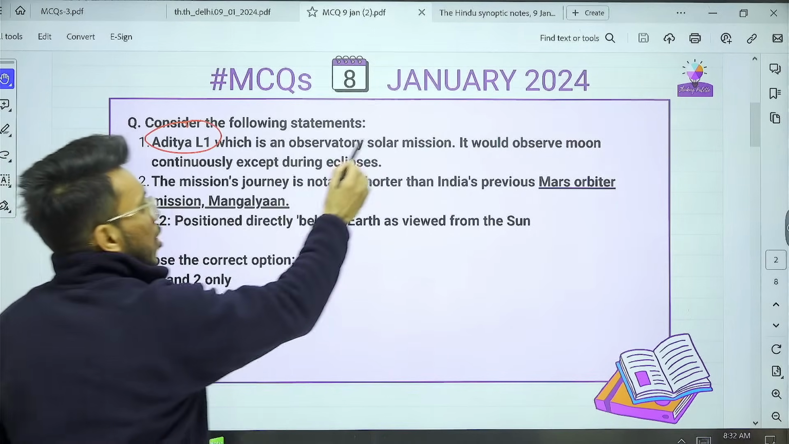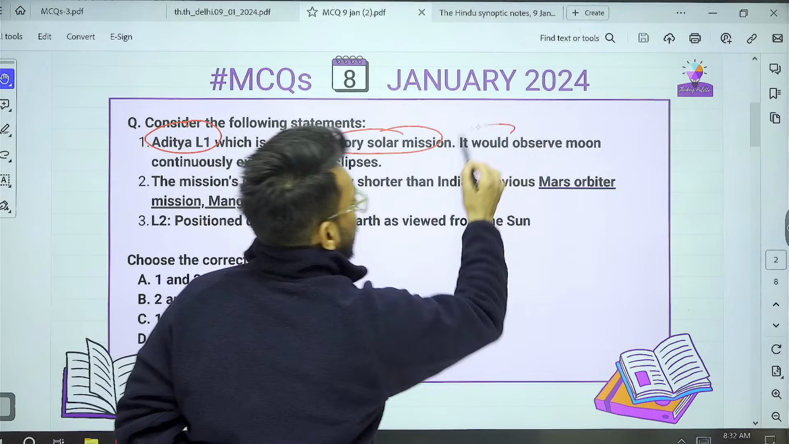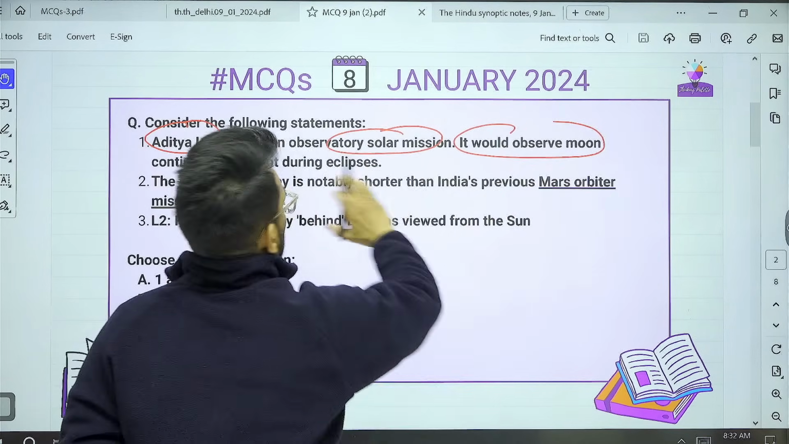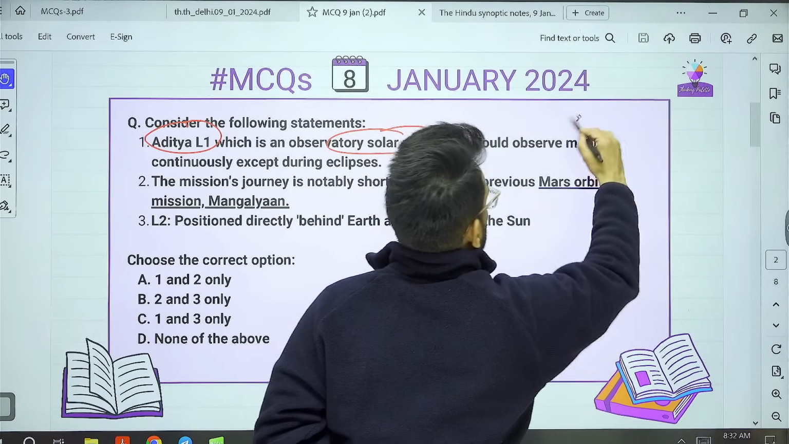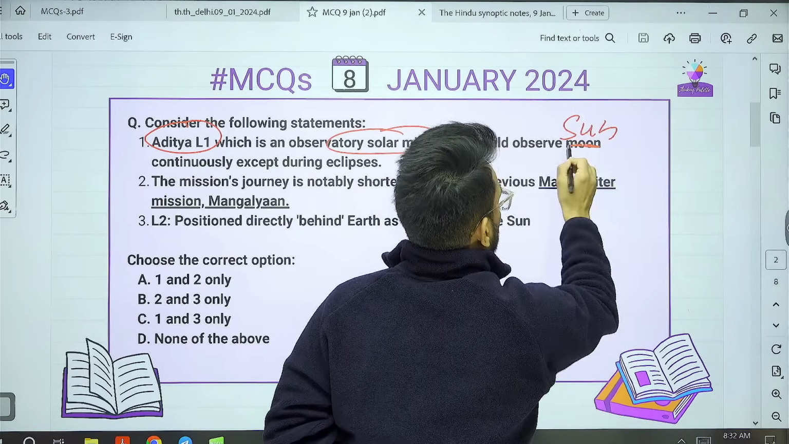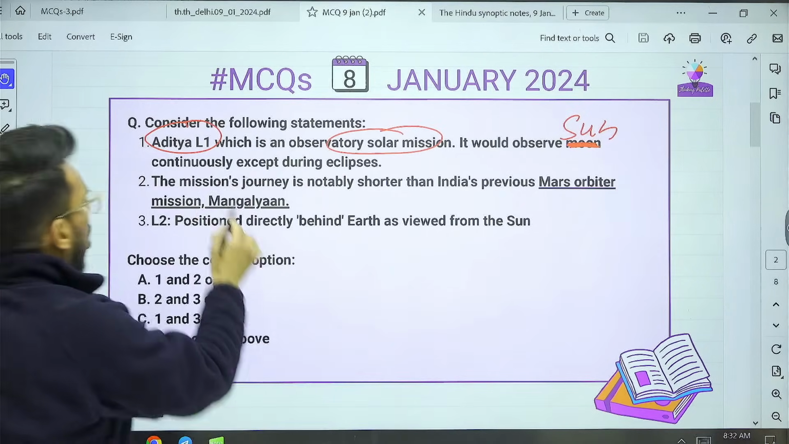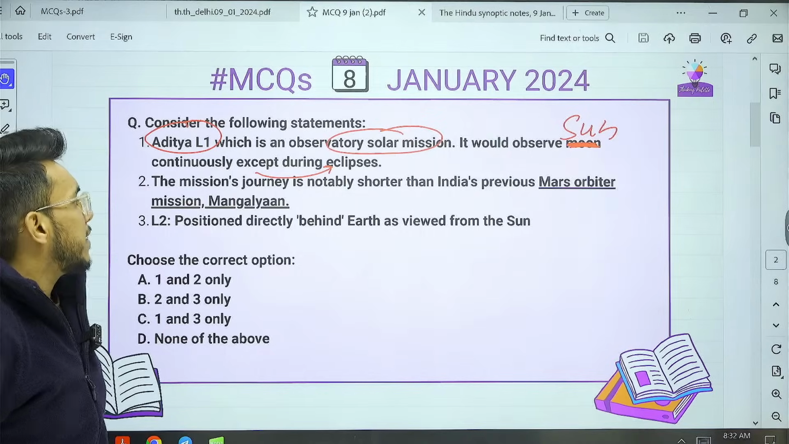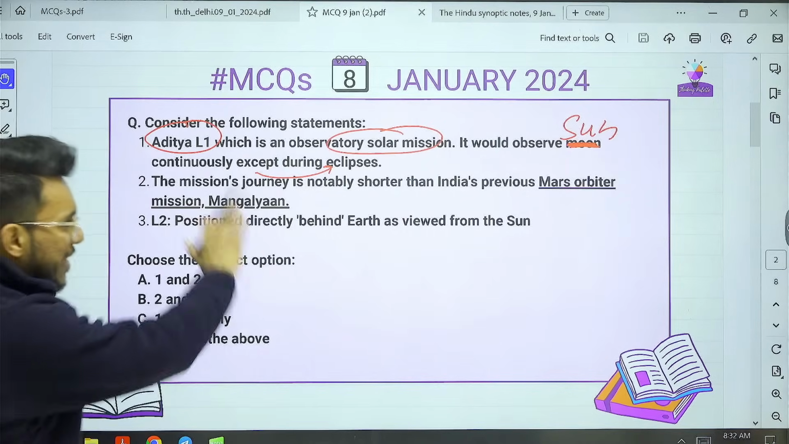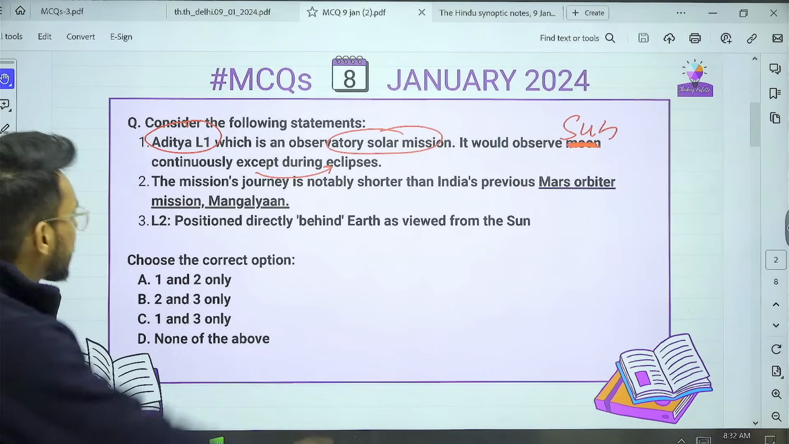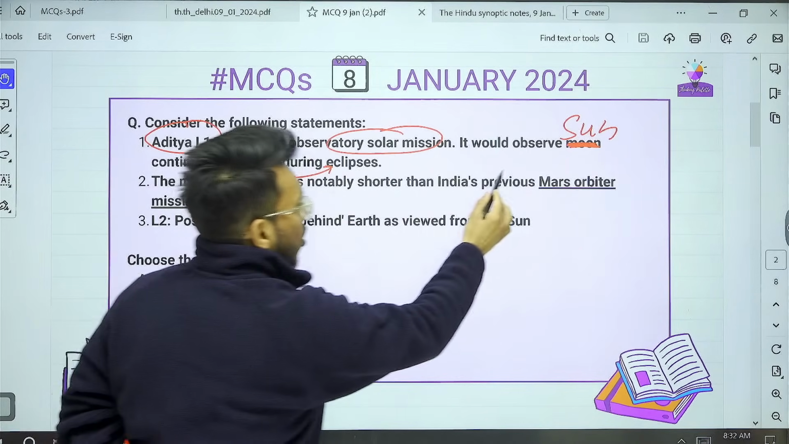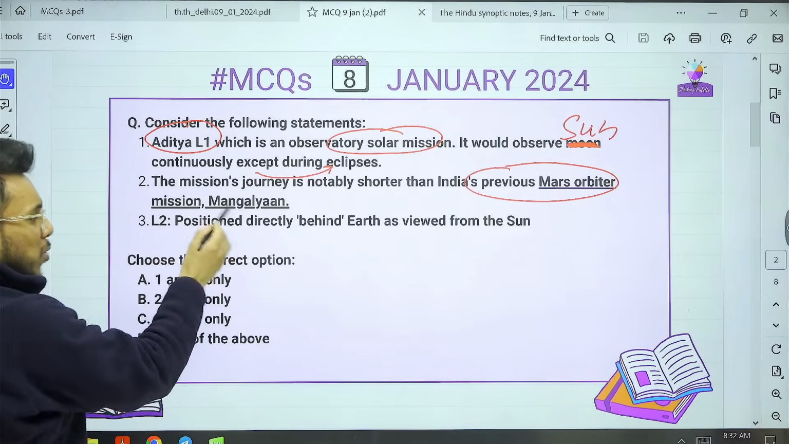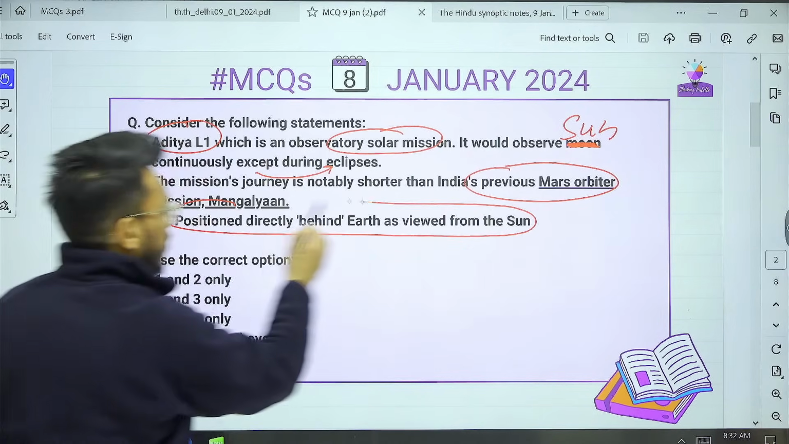Aditya L1, which is an observatory solar mission, it would observe, sorry, here there is one correction. It will observe the sun continuously except during eclipses. So is this statement right or wrong? The mission's journey is notably shorter than India's previous Mars orbiter mission Mangalyaan. L2 is positioned directly behind Earth as viewed from the sun.